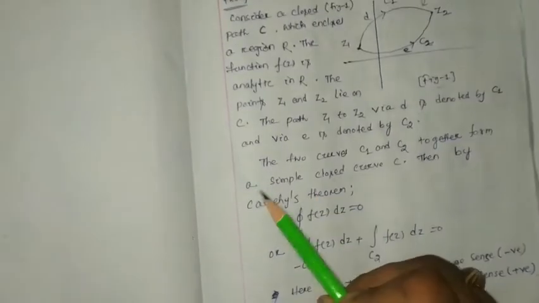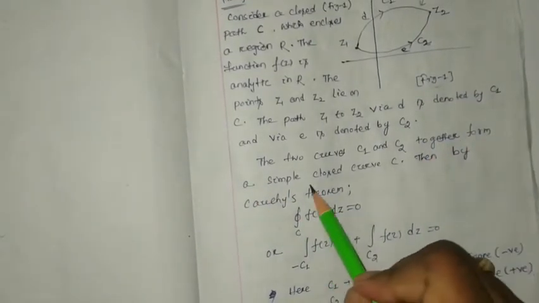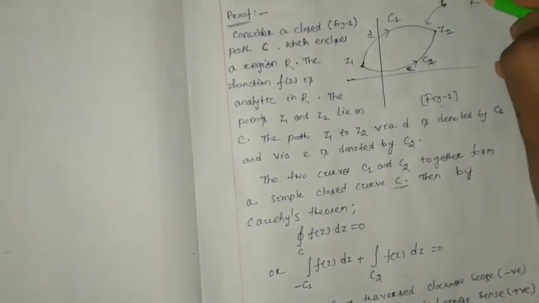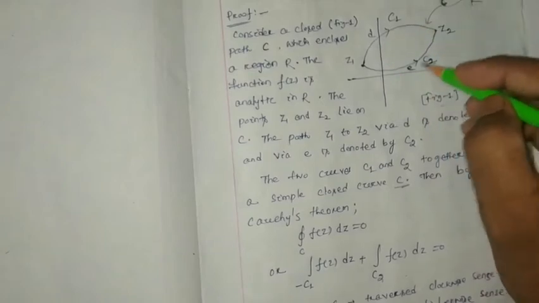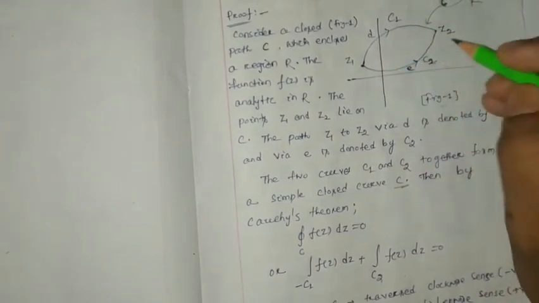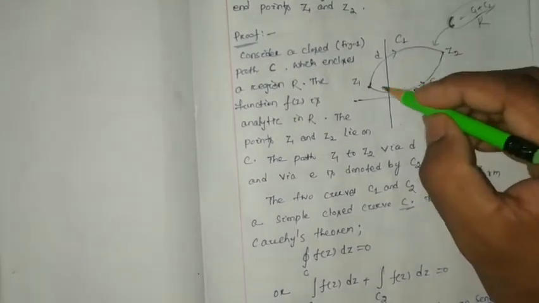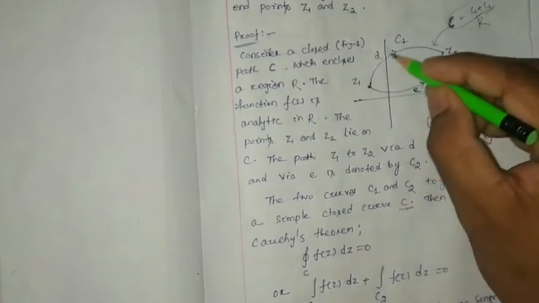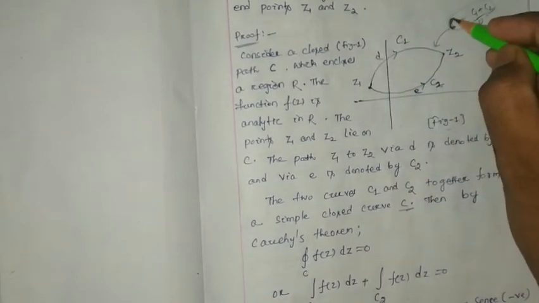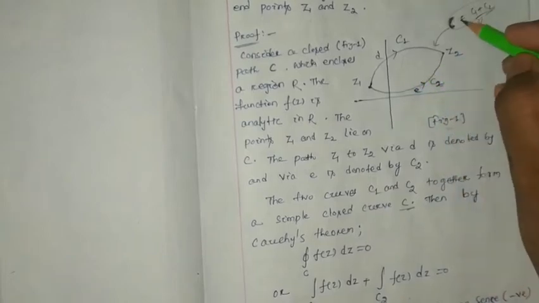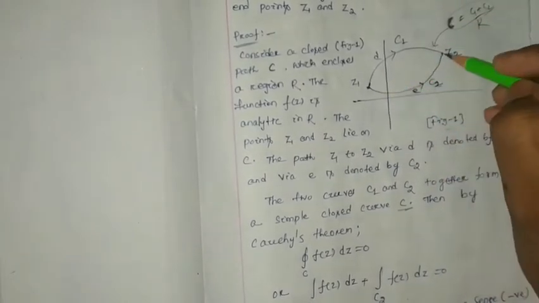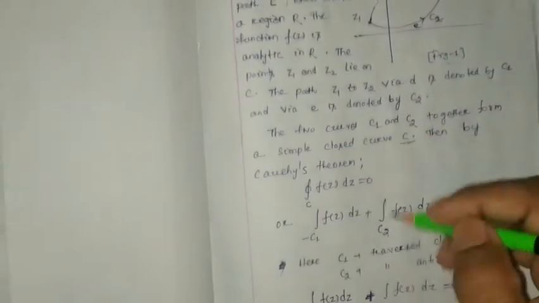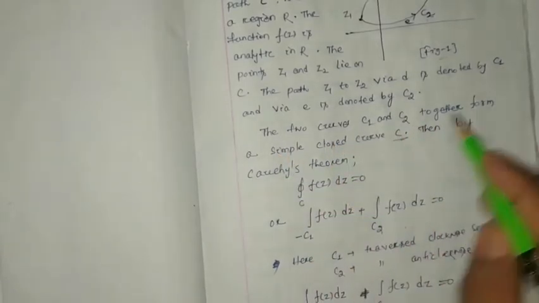The two curves C1 and C2 together form a simple closed curve C. What I told is that C is nothing but C1 plus C2. If I consider C1 plus C2, don't consider the direction. You just consider the area bounded by this one. This area bounded by C is the addition of this curve and this curve. Don't consider the direction; about direction we are going to discuss. The two curves C1 and C2 together form a simple closed curve C.